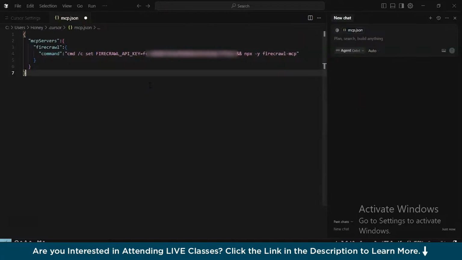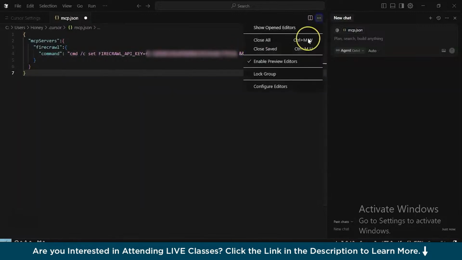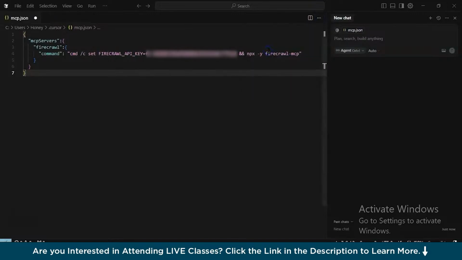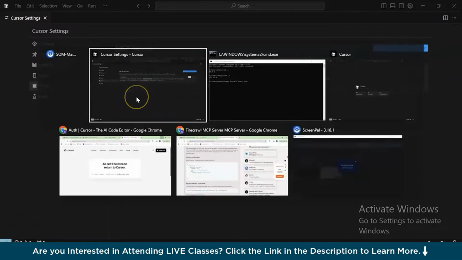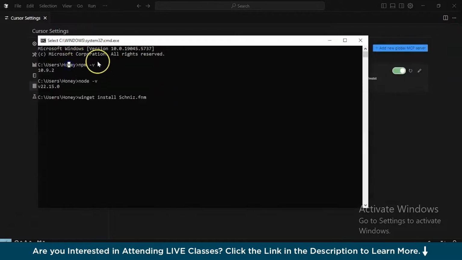Once everything is done, you can quickly choose to save and close this window. Check the distance between the API key and the double ampersand places. That's fine. And saving is really simple. Choose those three dots, close, save. And once that is clicked, it's all done. You can close this mcp.json file and get back to your agent. Once you have closed it, you will have the new server that you've just created in the Cursor settings. But sometimes you get no tool connected, no server connected, or there might be some errors. In that case, you just need to cross-verify the npm installation, the Node.js installation, and check whether all the files are there or not.